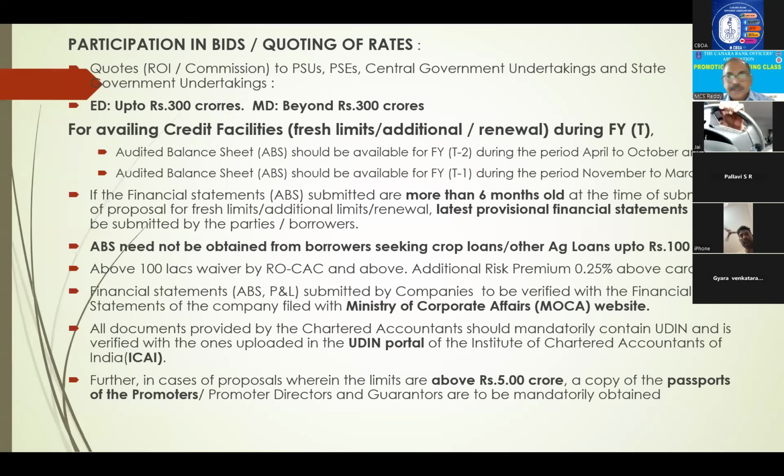Okay. Next, if limits are above 5 crores, you have to obtain the passport of the promoter or promoter director. Wherever limits exceed 5 crores, as Jagannath sir already told, you have to collect the passport and Aadhaar number from the party.